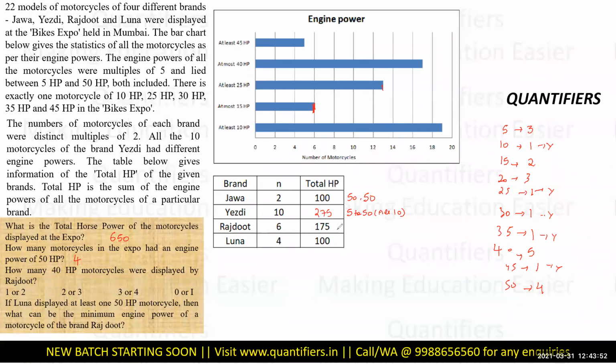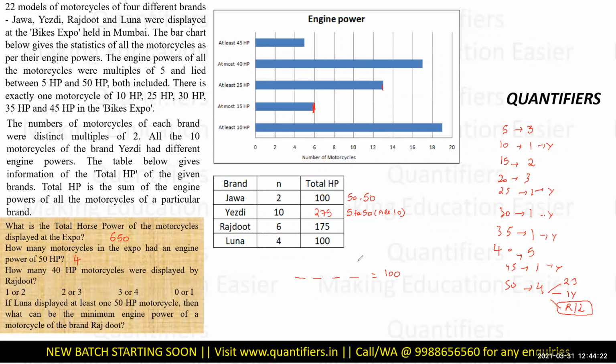Now it has 175 and it has 100. 4 bikes are having 100. So let me work upon that and let me think क्या possibilities हो सकती हैं. So A, B, C, D. The total is 100. Right. Okay. See, 50 की there are 4 bikes. There are 4 bikes for 50. 2 are allocated to Java. 1 is definitely allocated to YSD. So there is only 1 bike left, which can go to either Rajdoot or Luna.